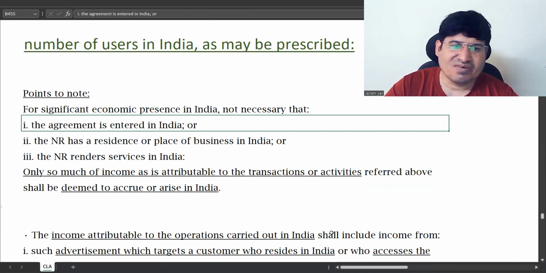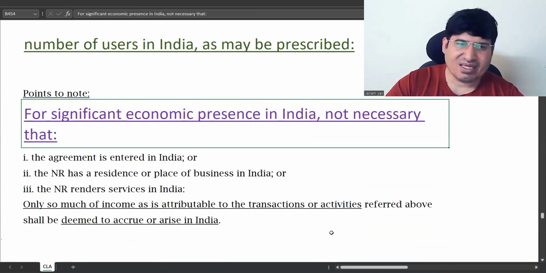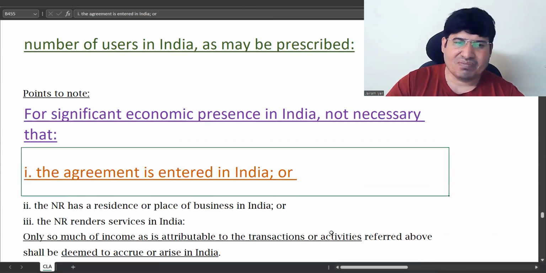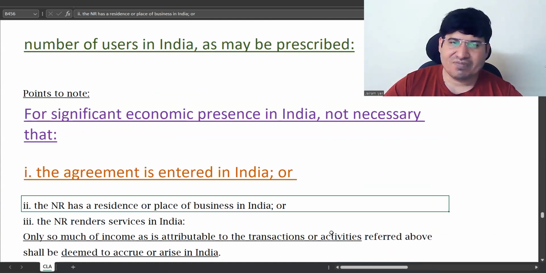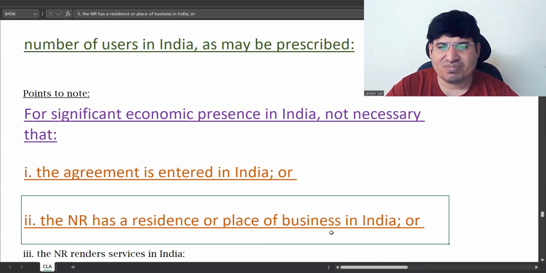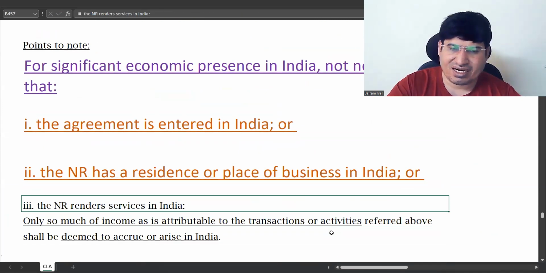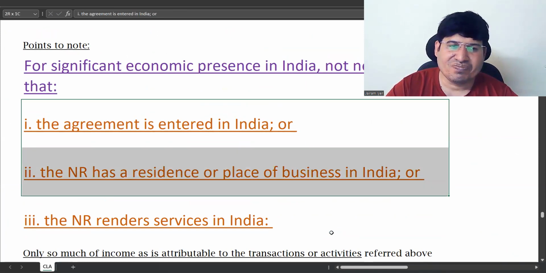So this is something regarding significant economic presence. Okay. For a significant economic presence, it is not necessary that the agreement should be entered into in India. No need. Everything can be foreign. The non-resident having a residence or place of business in India is also not needed. Nothing is needed. That he renders service in India is not needed.